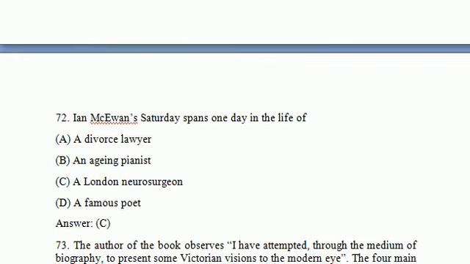Let's see next question. Ian McEwan's Saturday is spent one day in the life of a divorce lawyer, an aging pianist, a London neurosurgeon, a famous poet. So a London neurosurgeon, it is the right answer.